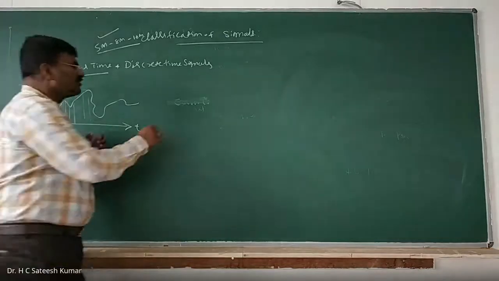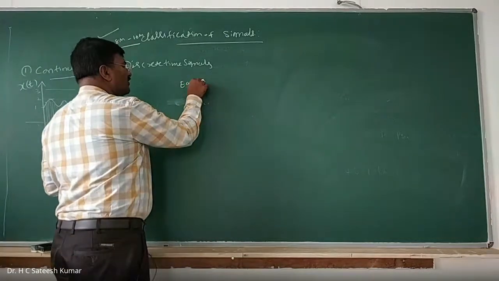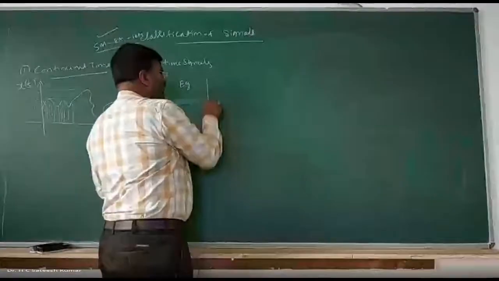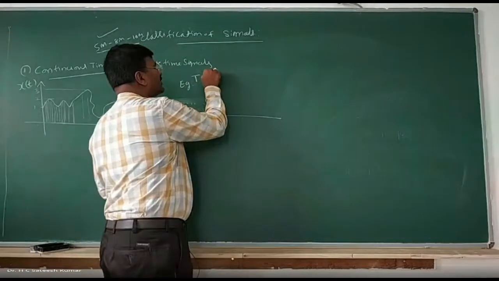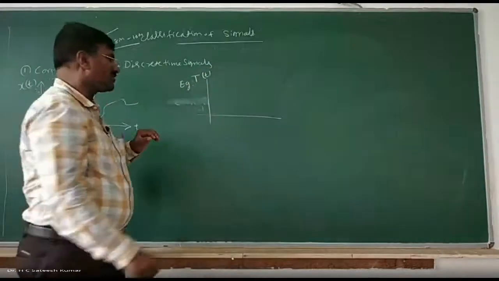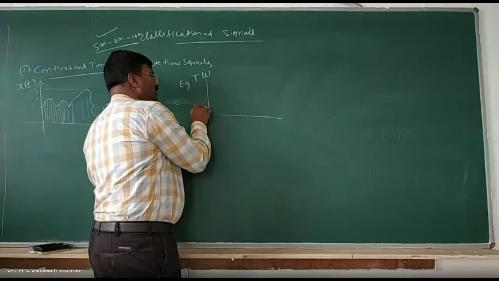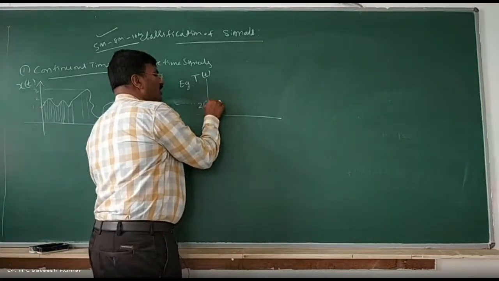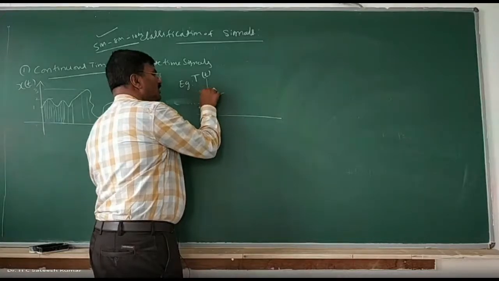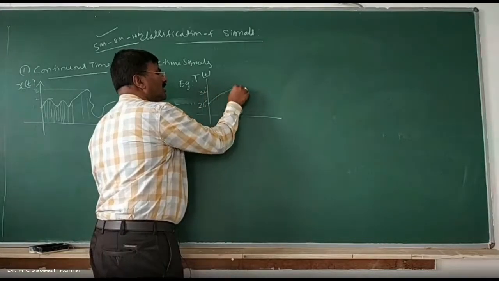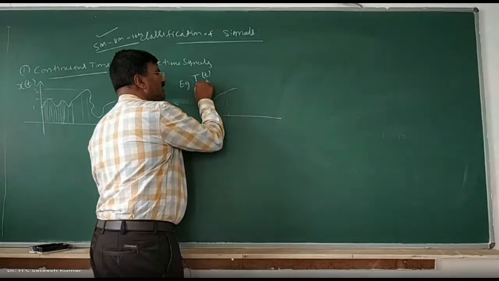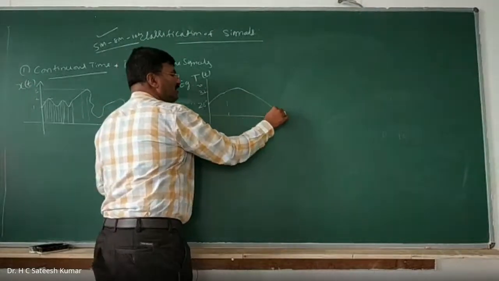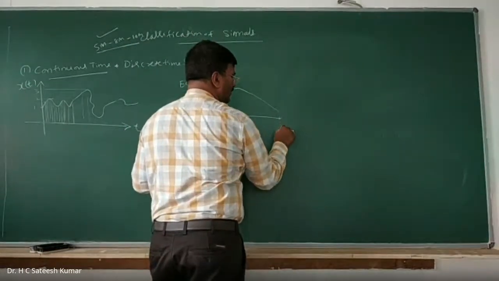Examples of the continuous time signal: for example, we can write temperature variation of this room. If you draw it, temperature is varying with respect to time. Let us say morning temperature will be 26 degrees early morning. Later on, around 12 o'clock it will reach around 32 degrees, and at 1 o'clock it will be 33 degrees. Afterwards it starts decreasing, 32, like this. By evening, around 5 p.m., it is 28 degrees.